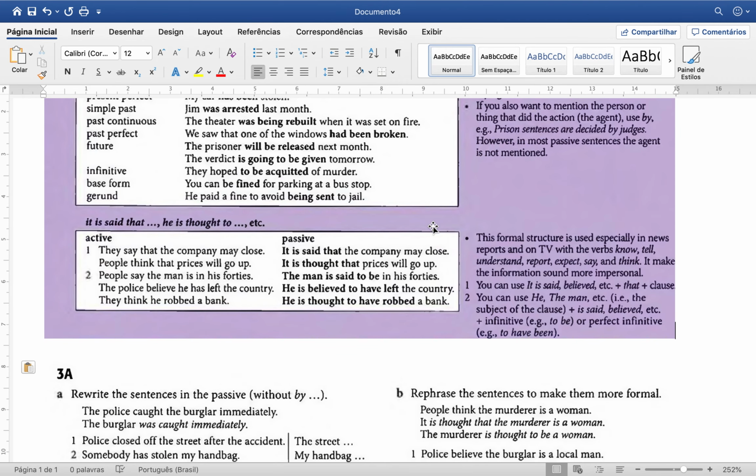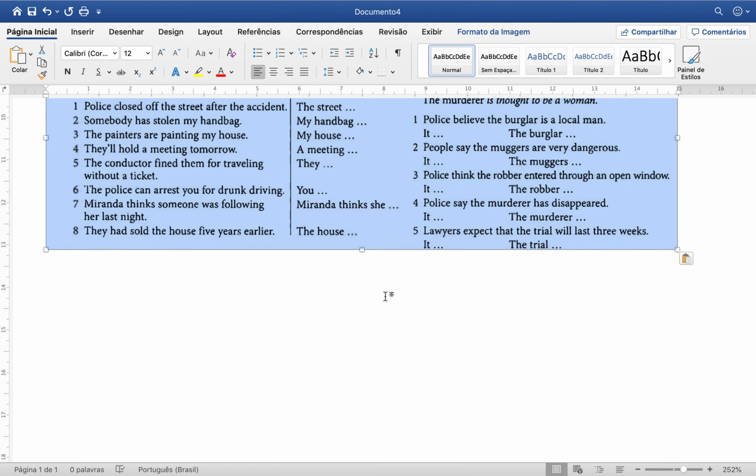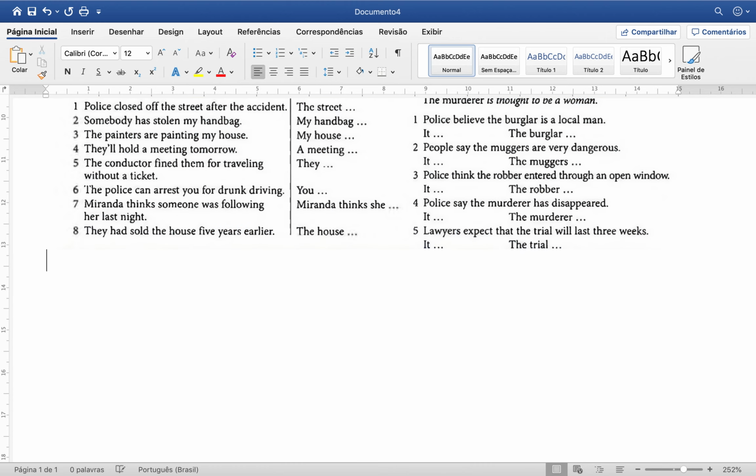So we are going to talk about the passive voice, but the passive voice in now form. So the passive voice, right? Just for you to remember the difference between the passive voice and the active voice, I'll write a sentence for you. For example, I can say that mice, the plural of mouse, ate cheese, right? This is the active voice.